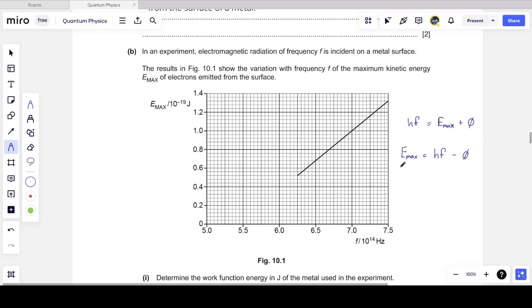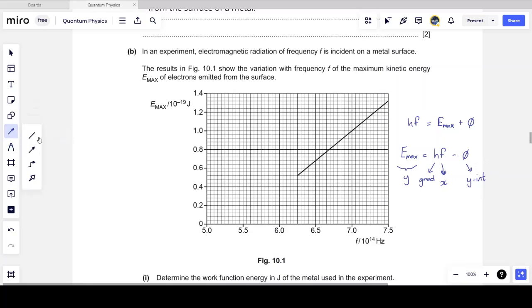Now I can see how they've plotted this graph. Emax is on the y-axis. The frequency f is on the horizontal axis, the x-axis, which means the gradient of this line, they didn't ask me for it, but it's good to know what I'm dealing with, the gradient is Planck's constant h, and the y-intercept will give me minus the work function.